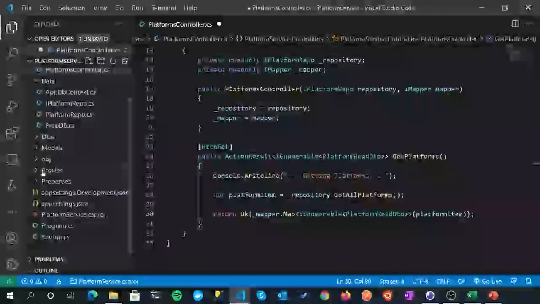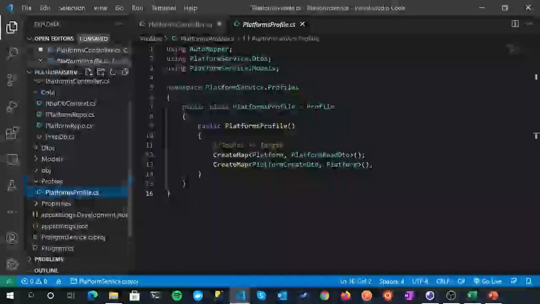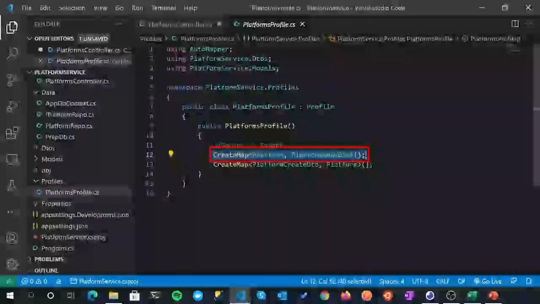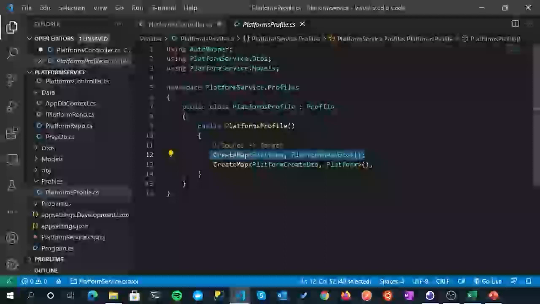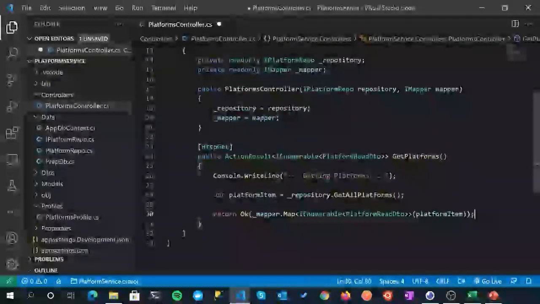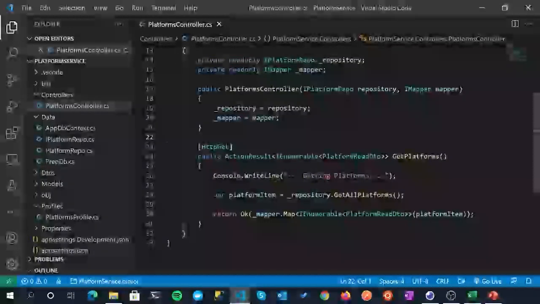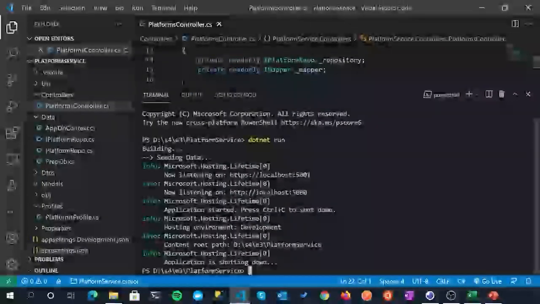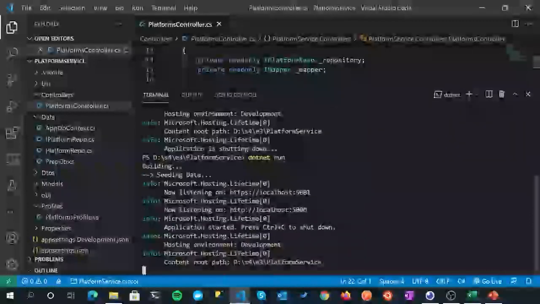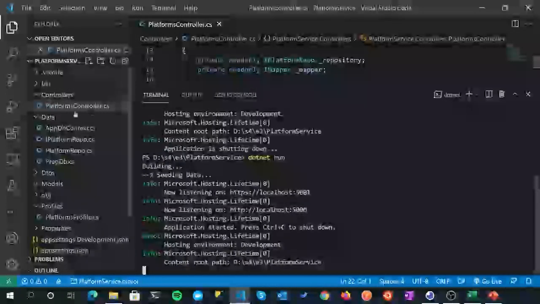So if we come back to our profiles and have a look in here, basically that is going to be making use of this mapping construct here. Now, even though we're using an enumeration, it doesn't matter. It's smart enough to know that whether it's an enumeration or single objects, it will still work okay. So again, AutoMapper, very, very cool thing. So let's save that off. Let's do a control backtick and let's do a dotnet run. And hopefully everything should be wired up correctly. I don't think I need to do anything with the platforms controller.